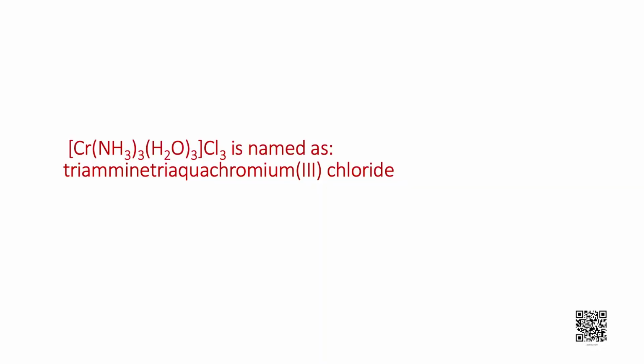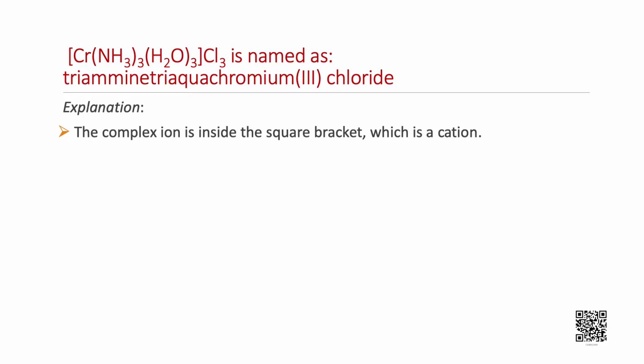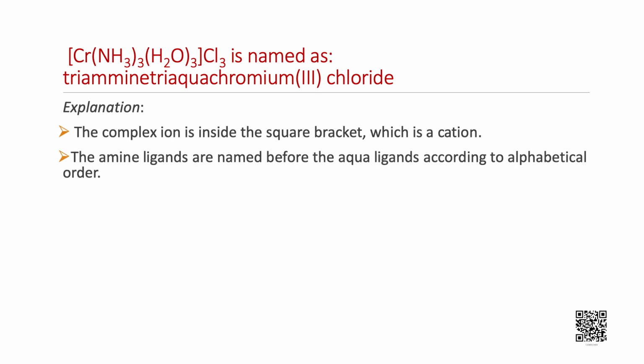In the first complex given here, it is named as triamminetriaquachromium(III) chloride. Let us understand how we have named this complex. The complex ion is inside the square bracket, which is a cation. The ammine ligands are named before the aqua ligands according to the alphabetical order.